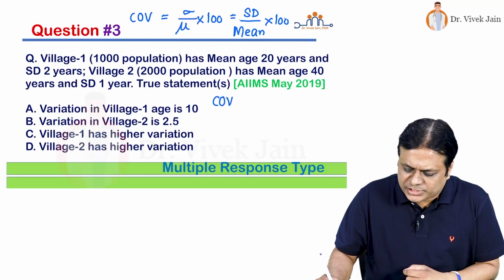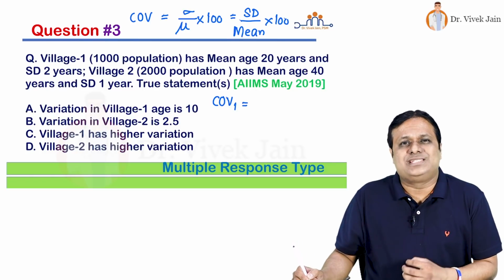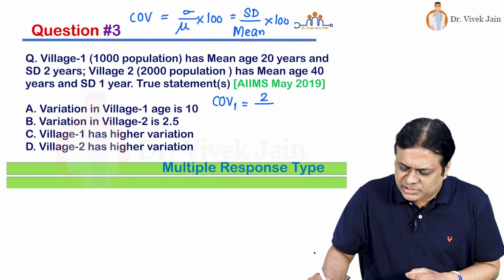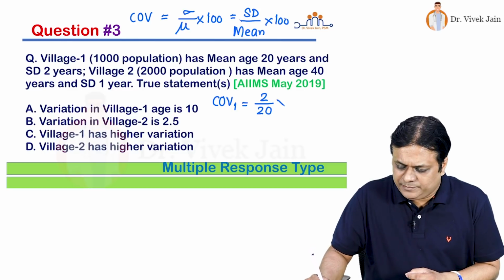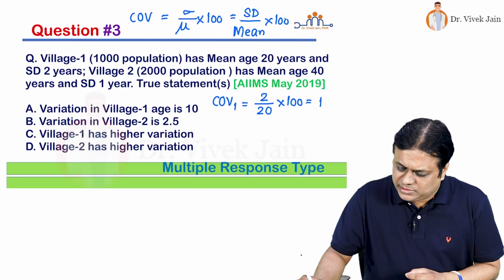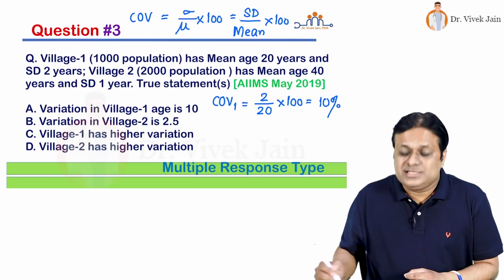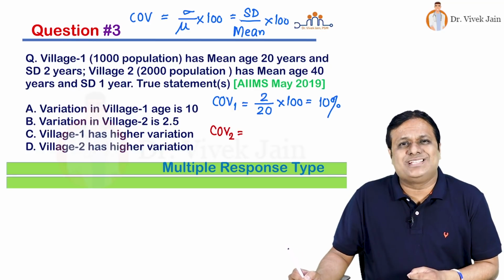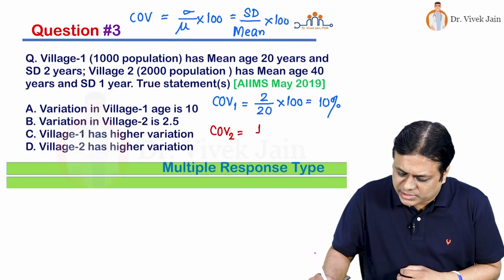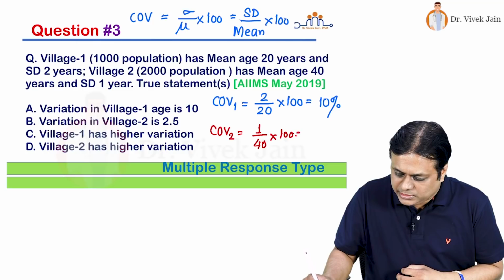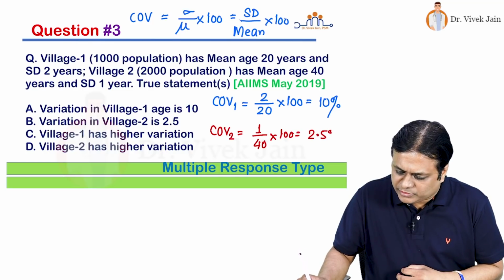When I look at coefficient of variation in village 1, standard deviation divided by mean value into 100. So that will be 2 standard deviation divided by mean 20 into 100. So that will come in percentage 10%. Similarly, when I look at coefficient of variation in second village, what is the standard deviation given? That is 1. What is the mean age given? 40 years into 100. So that will come 2.5%.